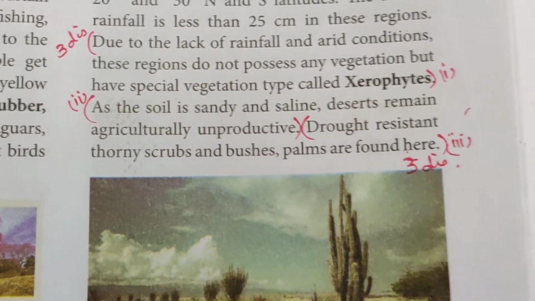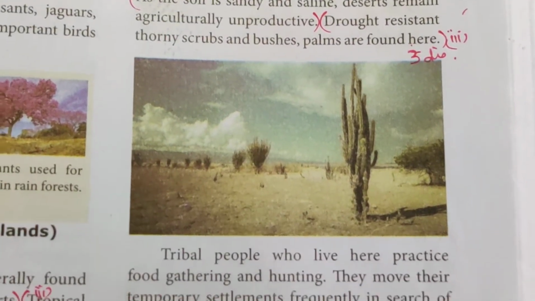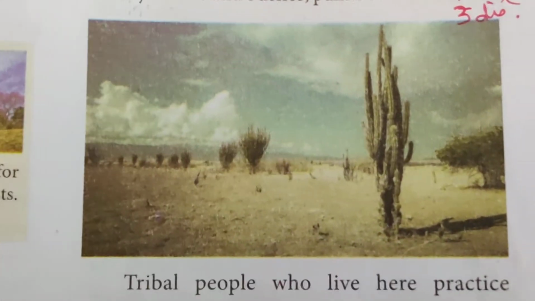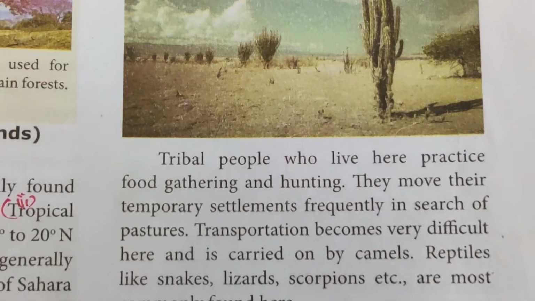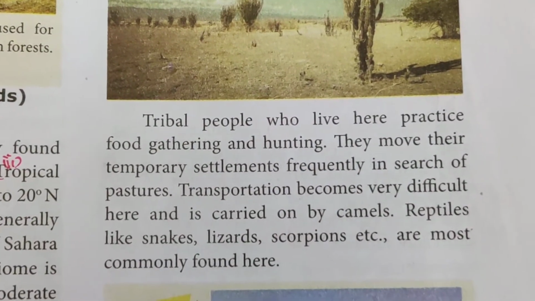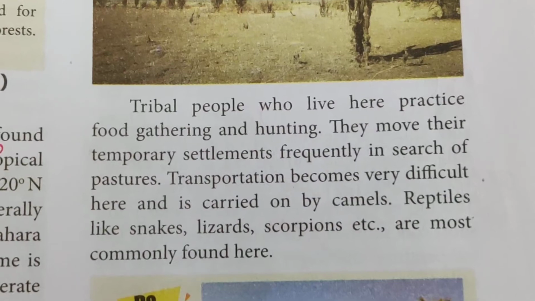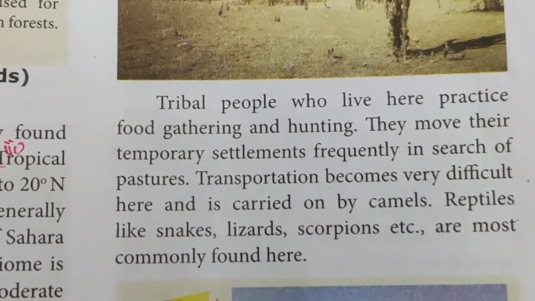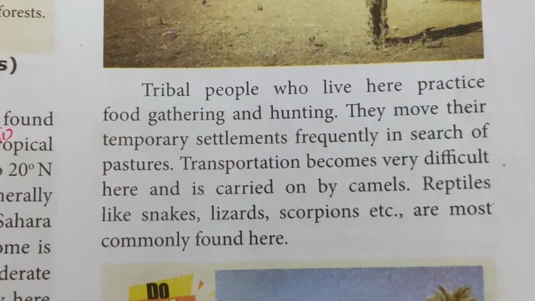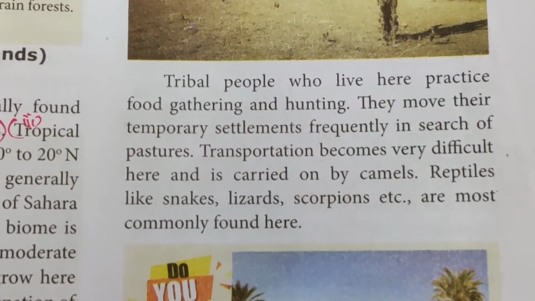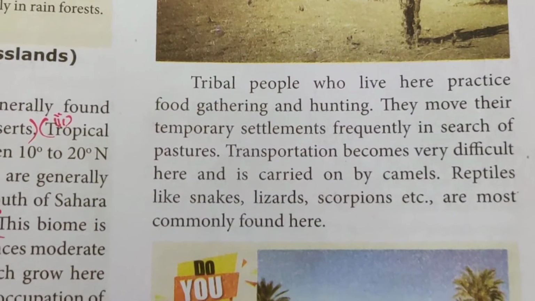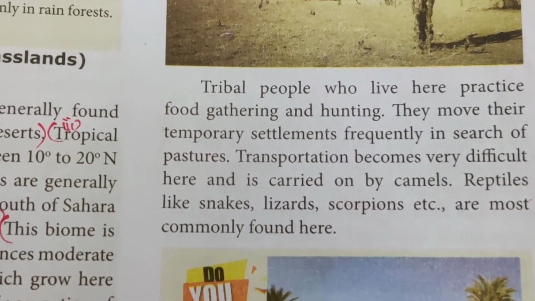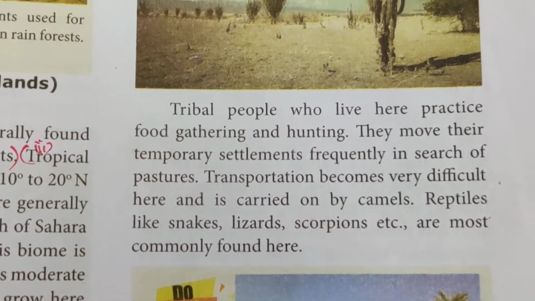This is because of the small amount of rainfall. The tribal people who live here practice food gathering and hunting. They move their temporary settlements frequently in search of pastures. Transportation becomes very difficult here and is carried on by camels. Reptiles like snakes, lizards, scorpions, etc. are most commonly found here.